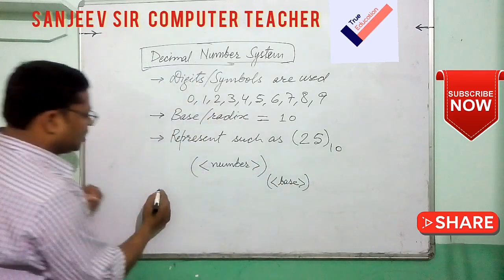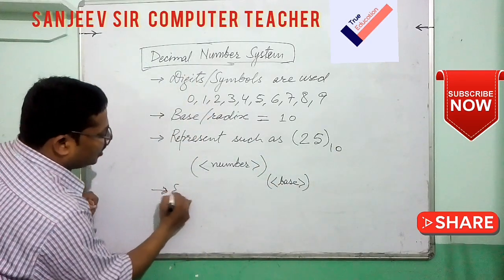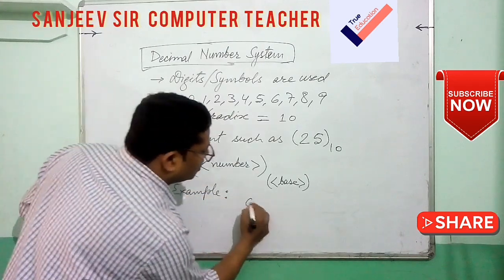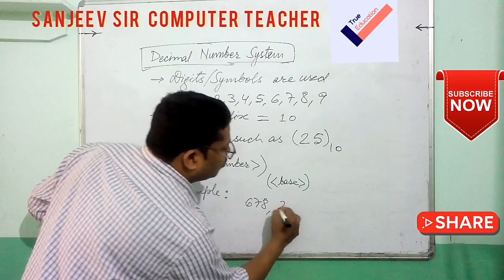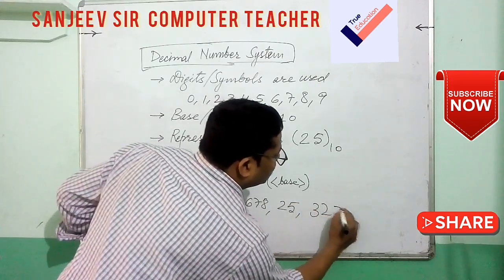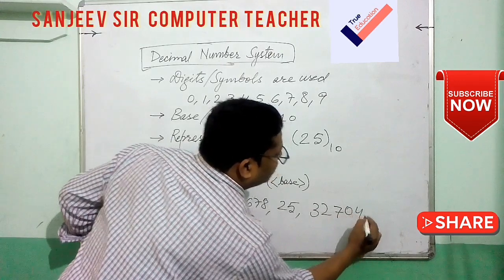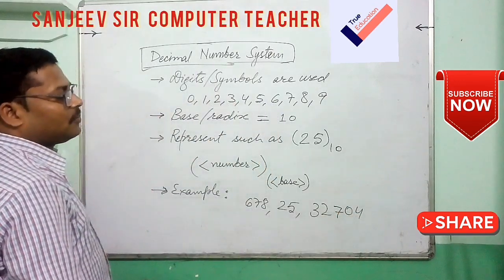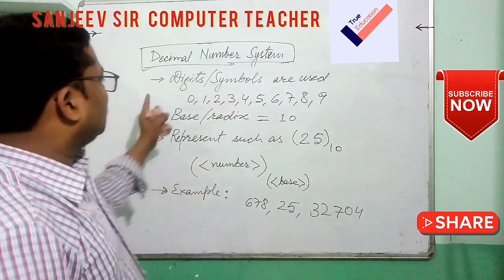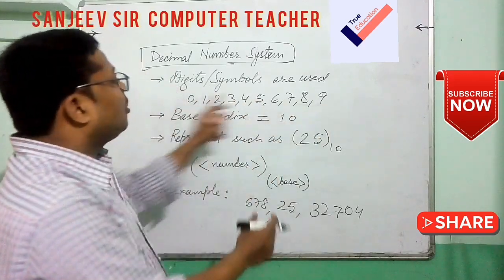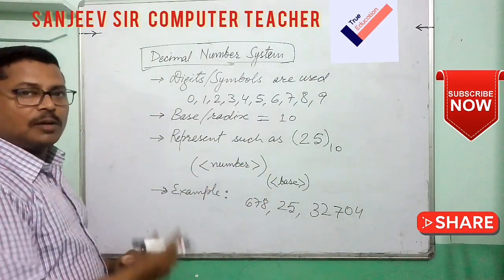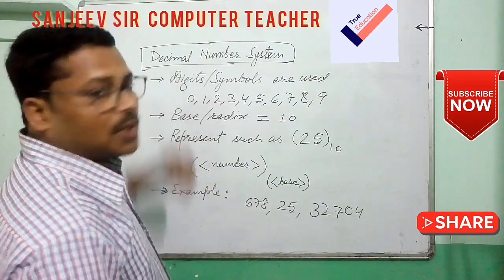So what is an example? We write an example like 687825, 30270, like this, 32,704. Any number like this, any digit or symbol combination with 0 to 9, any larger number or any smaller number, will be in the decimal number system.